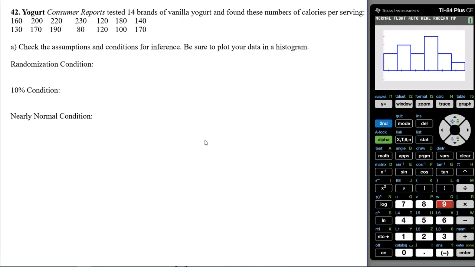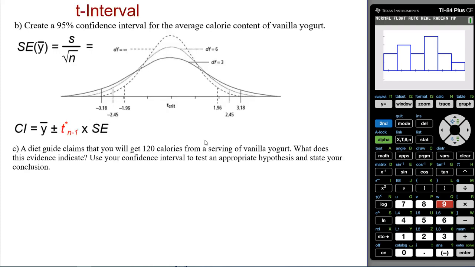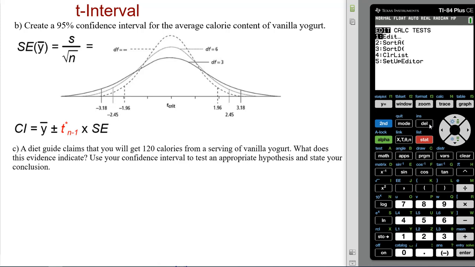All right, so there's our assumptions and conditions, so we're good to go. Create a 95% confidence interval for the average calorie content of vanilla yogurt. So we have the data in here, and the calculator is going to do it for us. So we go to stat test, and we're going to create a confidence interval. So we're looking not for a test, we're looking for an interval. The first interval we want to see is a z-interval.